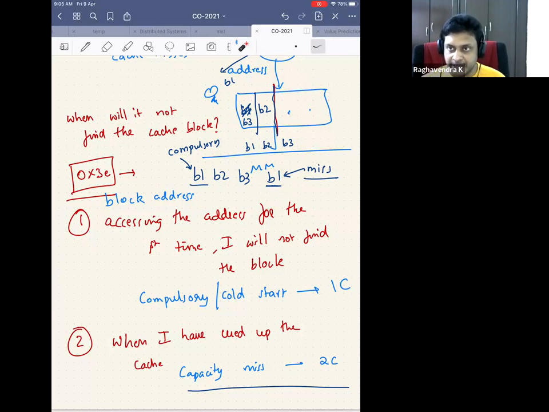The fourth C is coherence miss. As I said, we might not be seeing that in this class. It is predominant in multi-core processors where we share cache, maybe there are private caches and shared caches. There's a way to deal with all these misses, but I hope the general idea of what is a miss and what are the different kinds of misses is clear to you. If you have not understood, please ask me any question. I will be able to answer, at least till now. If you can answer the poll, it will be great.